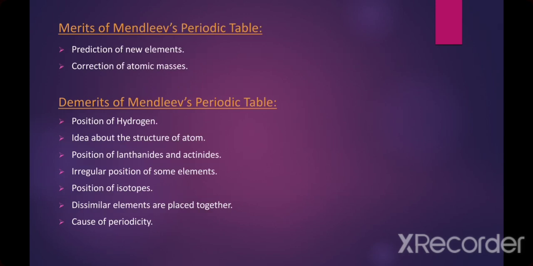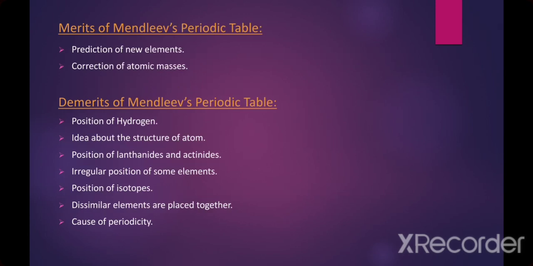Next are the demerits of Mendeleev's periodic table. First is the position of hydrogen. Next is the idea about the structure of the atom. So we will first discuss the position of hydrogen. Actually, hydrogen has properties which resemble both the alkali metals and the halogens. Its position could not be decided in Mendeleev's table.